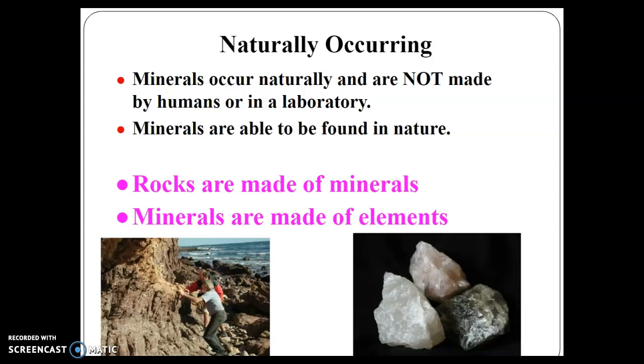There is some controversy with that because there are scientists who have discovered a way to actually create a diamond in a lab. And so they technically would not be considered a mineral, even though a diamond would be. And they are a precious gem worth a lot of money. Minerals are able to be found in nature. When you find a rock, rocks are basically made up of minerals. So we have lots of little different kinds of minerals that are kind of put together and they make a rock. And then what makes up our minerals are the elements, so things from the periodic table.